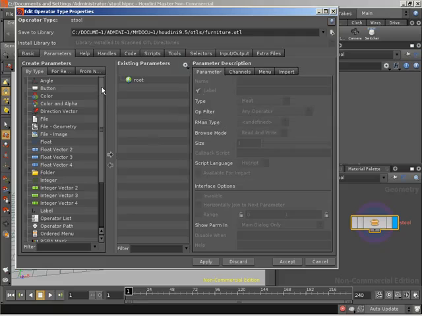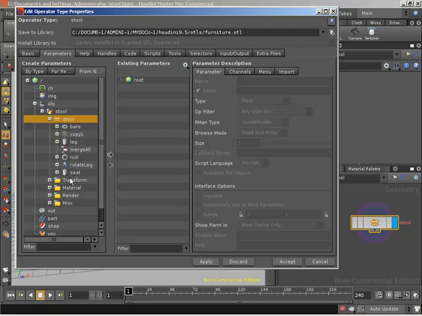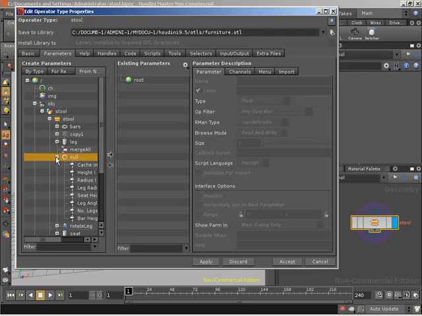Now, we have the ability to create new parameters. We've seen this drop-down menu before. We also have the ability to create parameters from existing nodes, and this is going to give us a browser where we can look into our network. So here's our stool asset. Inside our stool asset, we have our null. And on our null, we have all of our parameters that control our stool. So we can grab all of these guys.